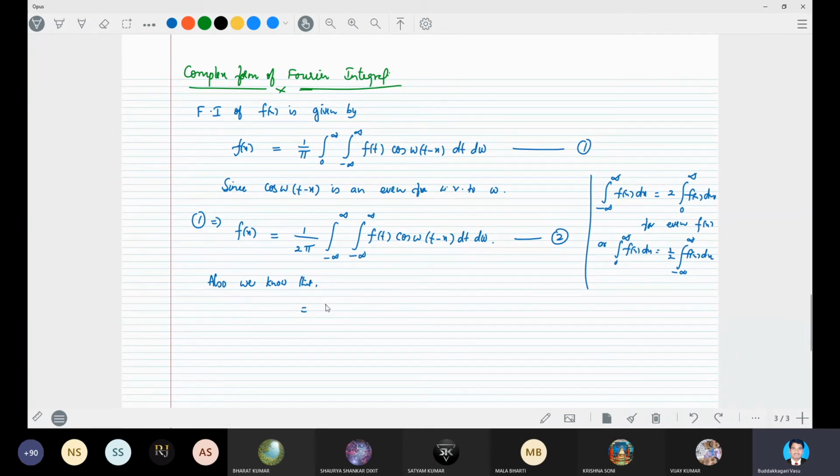You only have to say the value of the integral 1 by 2 pi integral minus infinity to infinity, integral minus infinity to infinity f(t) into sin omega into (t minus x) dt d omega. Can anybody say this value? Sin omega into (t minus x) dt d omega value, right?